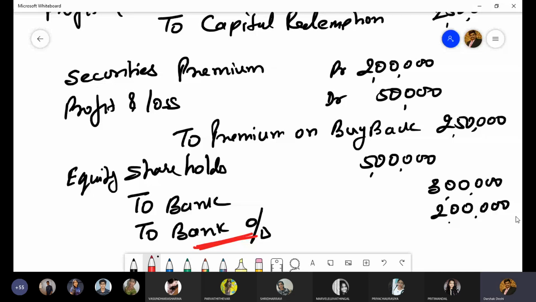Next question, number 3. Following is the balance sheet of Unique Limited as on 31st March 2020: equity shares, preference shares, securities premium, profit and loss, general reserve, creditors, 10% debentures, fixed asset, investment, stock, debtors, bank balance. The company decided to buy back the maximum possible number of equity shares at the maximum possible offer price. For the purpose of buyback, the company sold investments at 7,75,000.